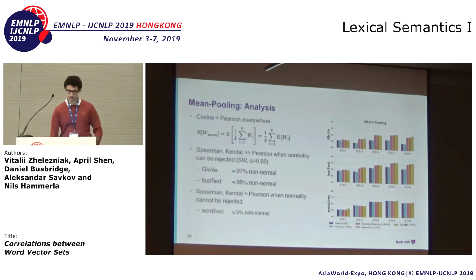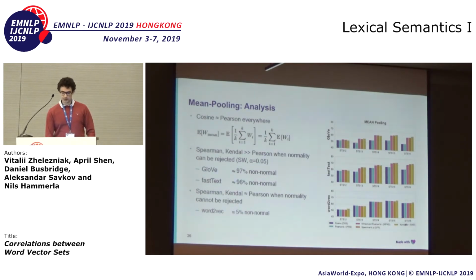Okay, so here's the analysis. As in the case of word embeddings, we see that the first two bars are Pearson correlation and cosine similarity, which are basically the same thing. This is a simple consequence of the linearity of expectation, because we know that the means of word embeddings are 0, so the mean across the pooled sentence will also be 0, or at least close to 0.